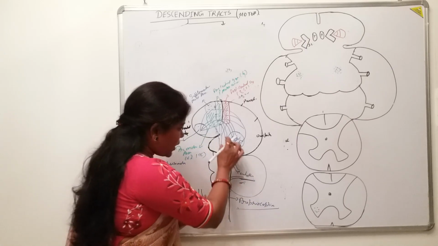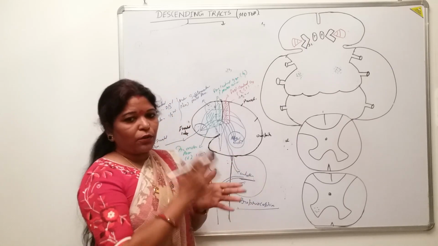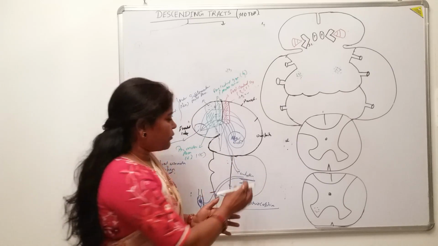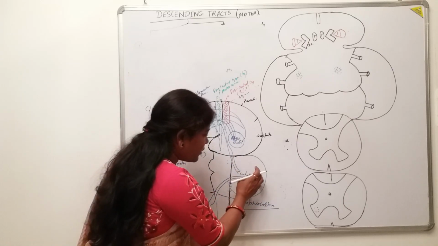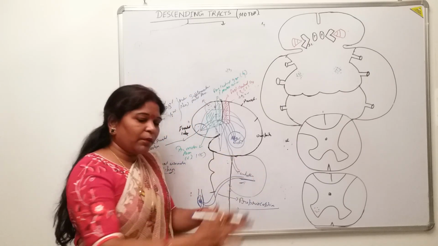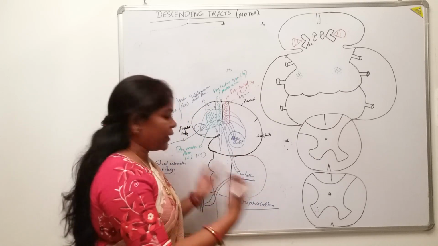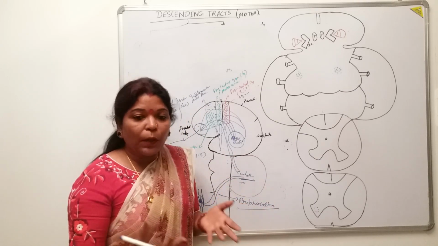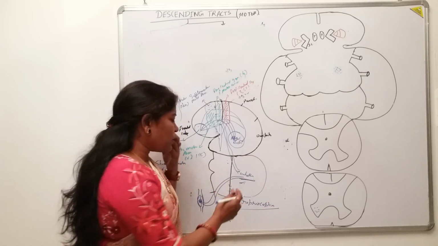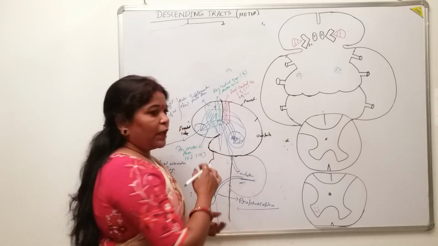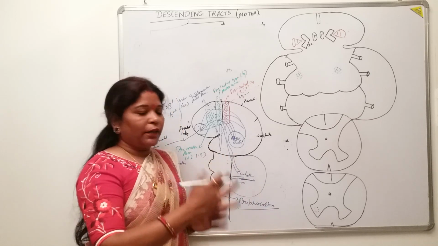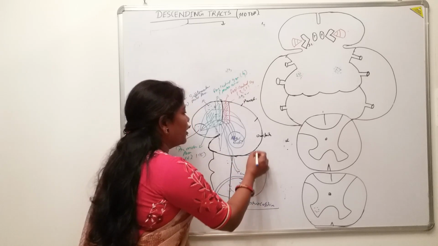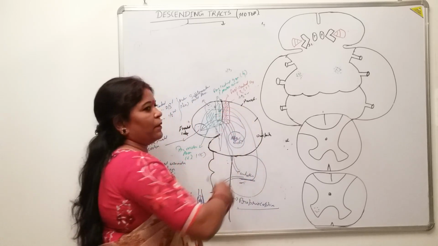Now, this planned movement for the execution of the motor function is delivered to the cerebellum, and the cerebellum itself has gathered all the information through the proprioceptive impulses. So it will again give the final motor movement planning.